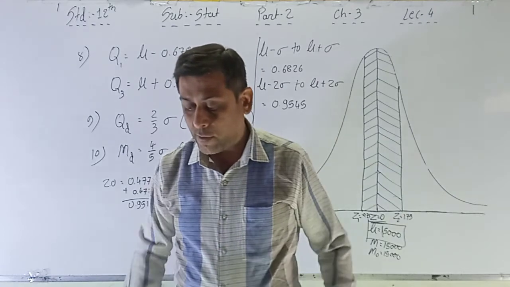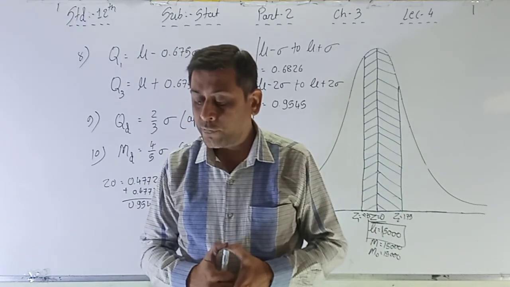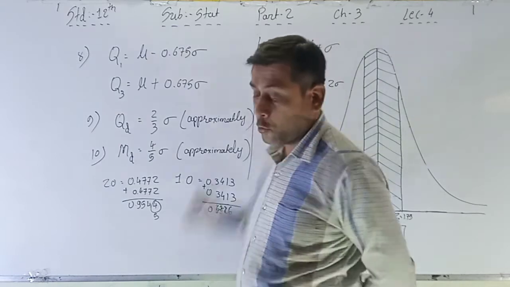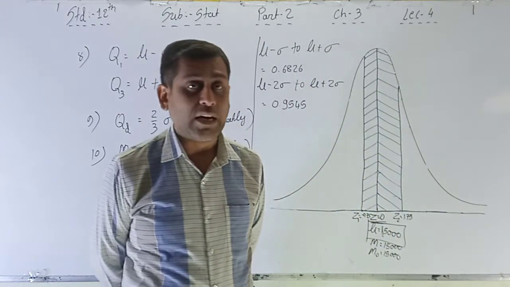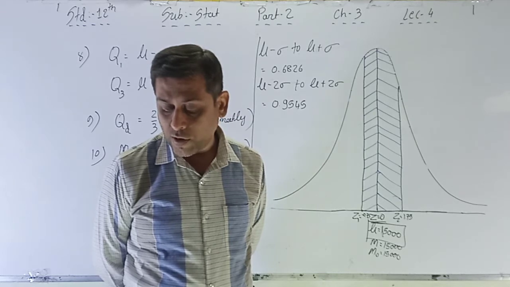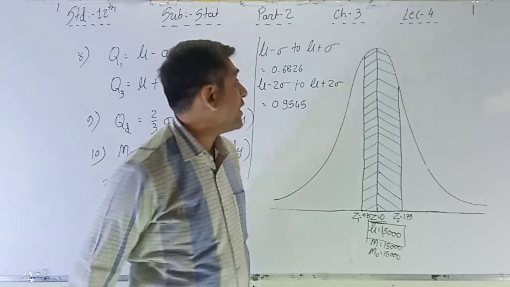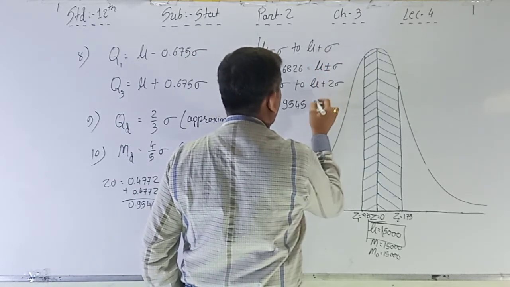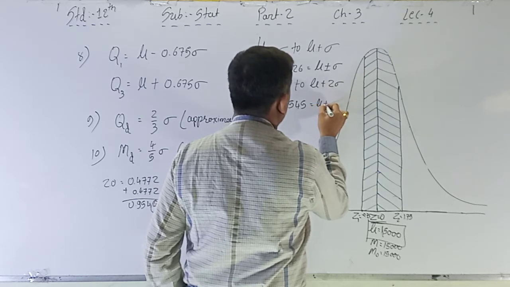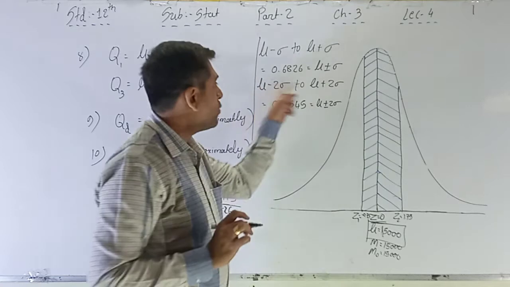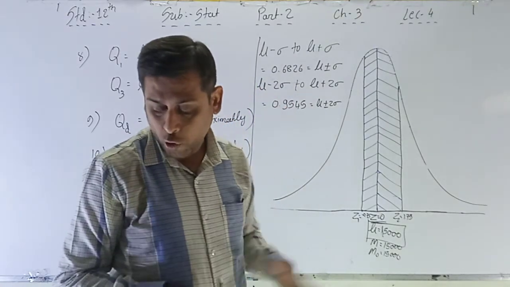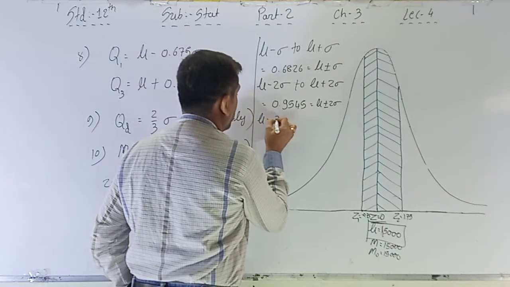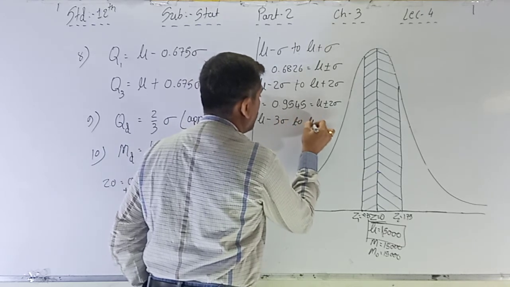That is the area under the normal curve. I am reading the second point first. The area under the curve between the perpendicular lines at mu minus sigma and mu plus sigma is 0.6826. You can see here, this one is the value of mu plus or minus sigma, and this one is mu plus or minus 2 sigma. Mu minus 2 sigma, mu plus 2 sigma is 0.9545.